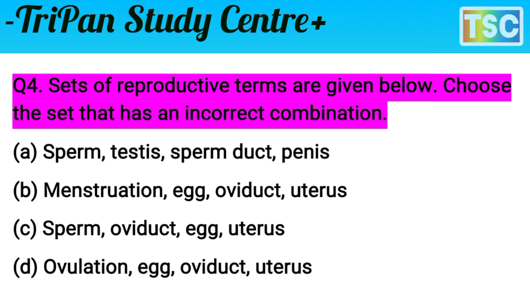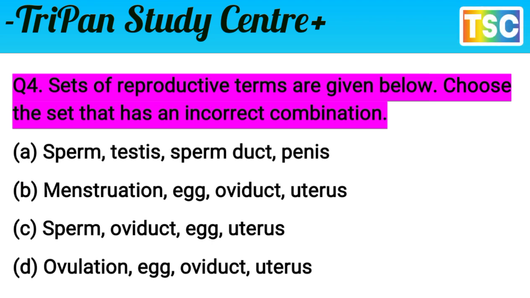Question is very interesting. Sets of reproductive terms are given below. Choose the set that has an incorrect combination. Three options are correct combinations, but one combination is wrong. I have to find only the incorrect combination. The first option is sperm, produced by the testis, and then there is the sperm duct and the penis.